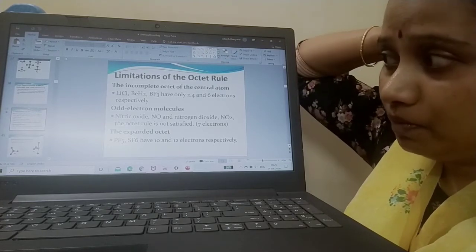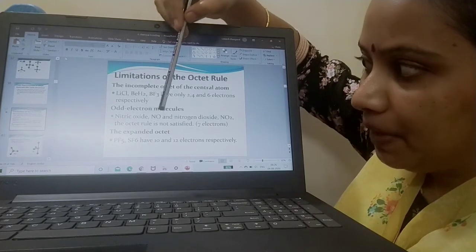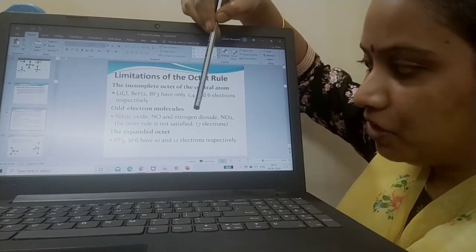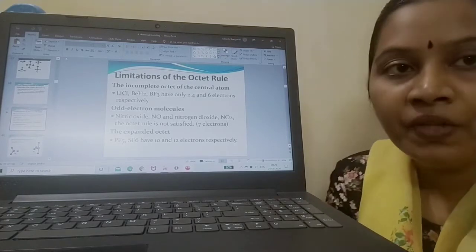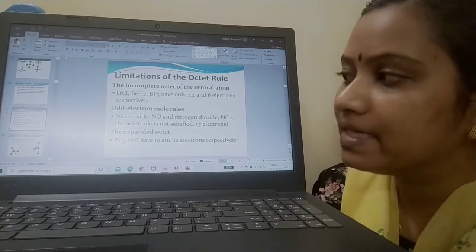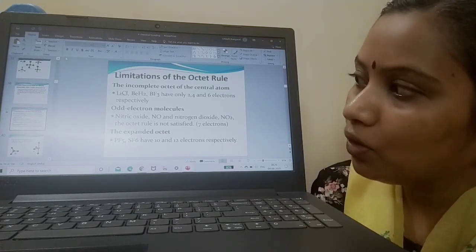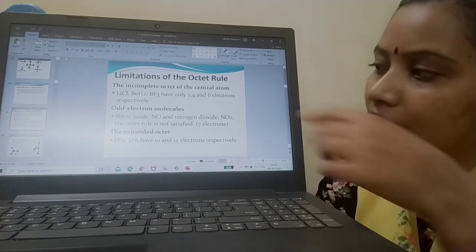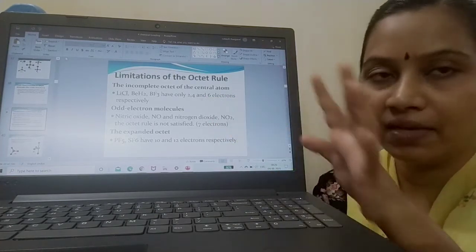Now moving to odd electron molecules. For example, nitric oxide NO and nitrogen dioxide NO2. Here also the octet rule will not be satisfied. When you try to draw the Lewis dot structure, you will not get an octet, only 7 electrons will be present. So we have seen incomplete octet, with examples like 2, 4, 6 and 7 electrons.